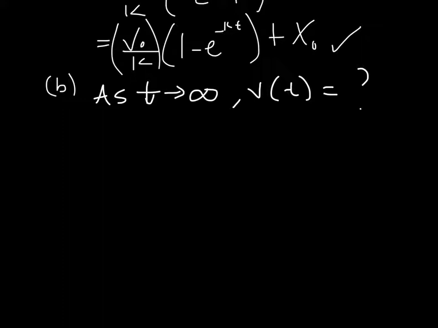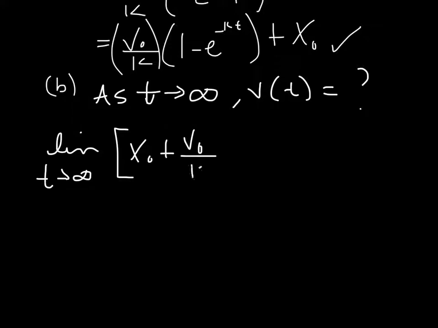Well, if t is getting large, we know we're going to take the limit. So the limit as t approaches infinity of our x of t, so I'm just going to go ahead and write our position function that we found. And we want to know what the limit is.